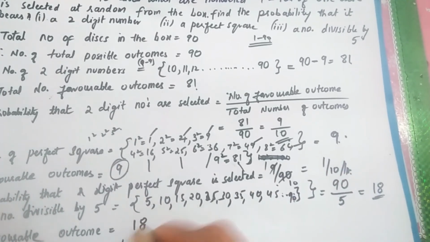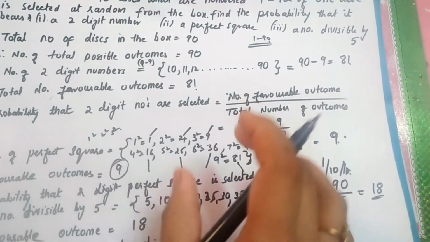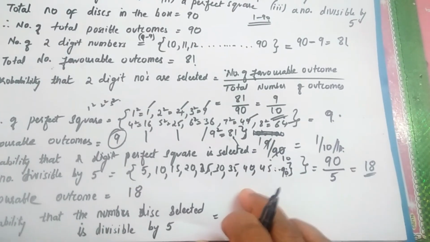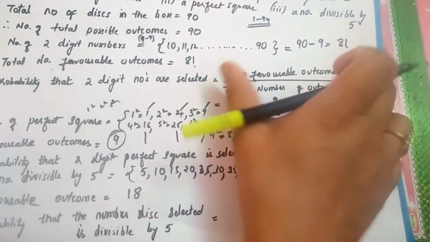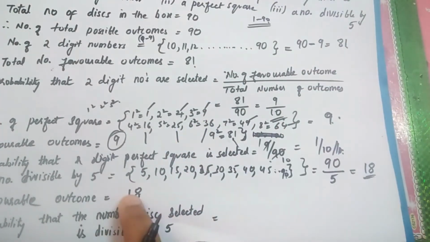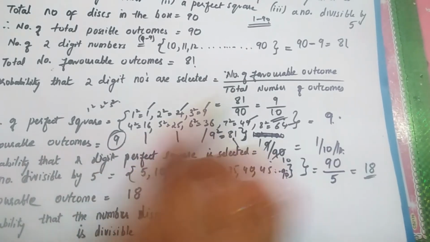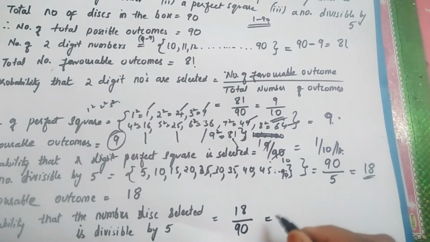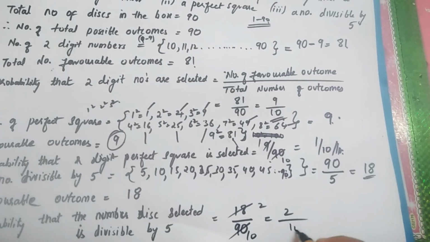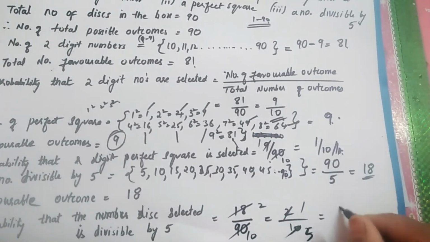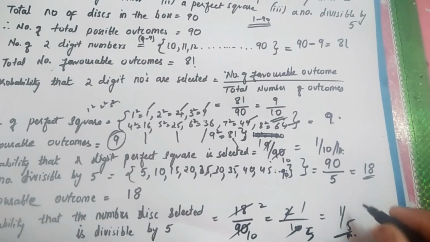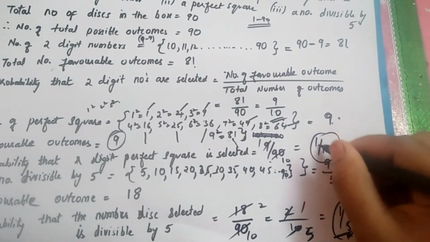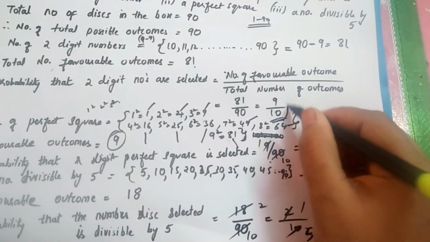Okay, 18. Now, the probability that the disc which is selected is divisible by 5. We have to put it in the formula. Number of favorable outcomes, 18, divided by total number of outcomes, 90. In which table does it go? Yes, the 9 table. 9 twos are 18, 9 tens are 90. So 2 by 10, 2 ones are 2, 2 fives are 10, so 1 by 5 is the probability. So the answers are 1 by 5, 1 by 10, and here it is 9 by 10.